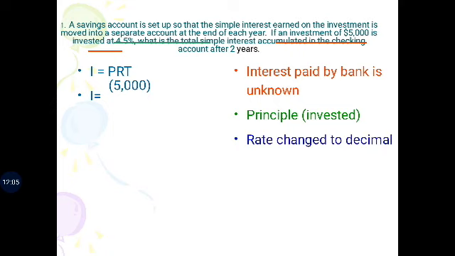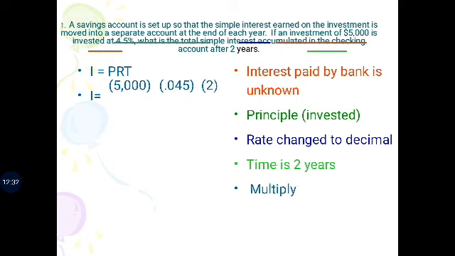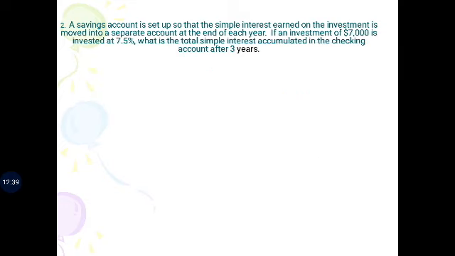The rate is changed to decimal: 4.5 divided by 100, 0.045. Next, the duration of the period is 2 years. Then multiply. So I is equal to rupees 450.